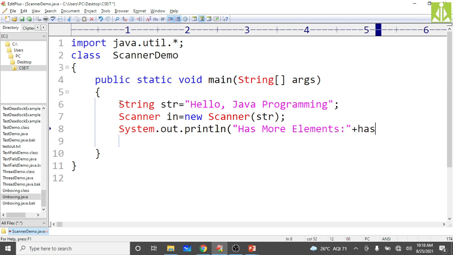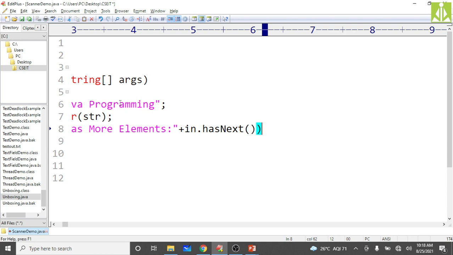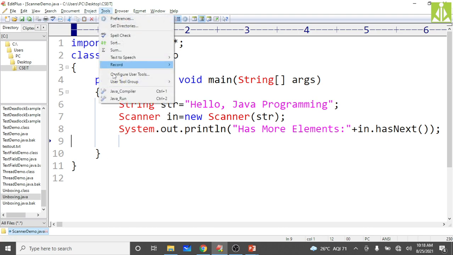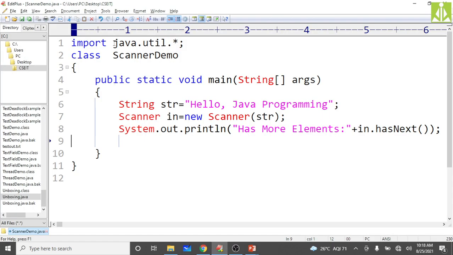Here you add in.hasNext, simply checking whether it has more elements or not. We are checking inside this str, inside this string, because we have given the input as a string, and in that input do we have any elements, that we are checking. So we will save this program as ScannerDemo, and now go compile, because slowly, one by one, I will add and show you the input and output. Then go and check the output.